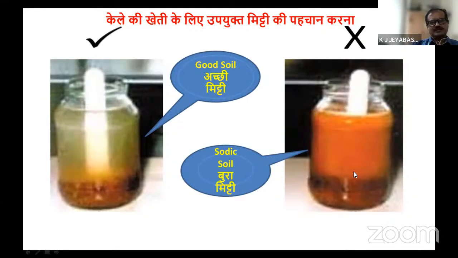That means it has some suspended particles because of the presence of sodium. Sodium is the major limiting factor that affects nutrient uptake and nutrient assimilation, everything. So this type of soil should not be selected. Even after that, if you add some turmeric powder and get reddish tints because of a high pH, that is called saline sodic soil. So this type of soil should be avoided for banana cultivation.